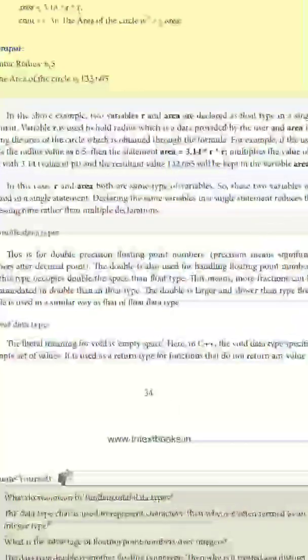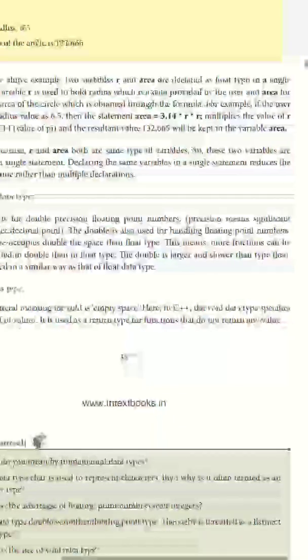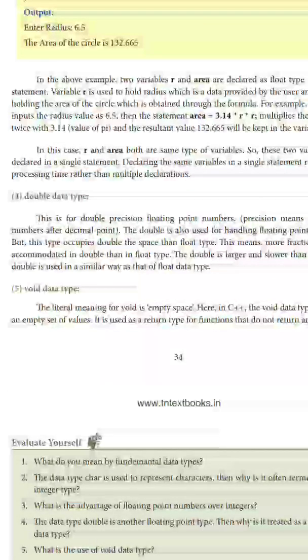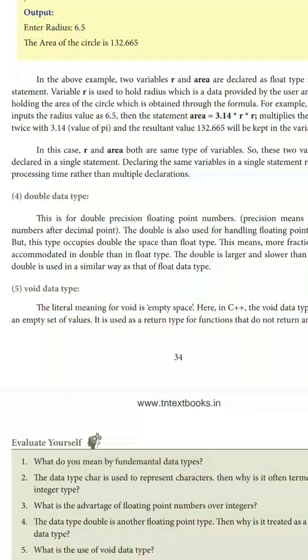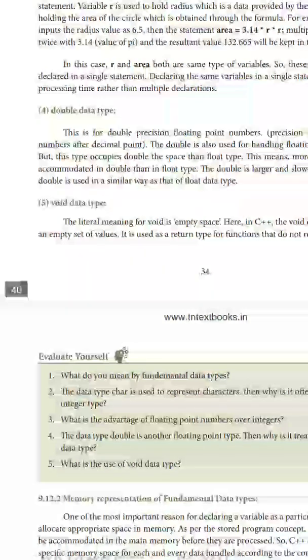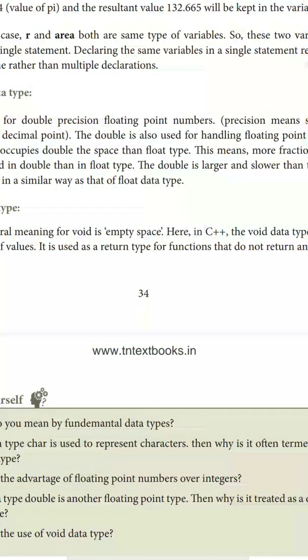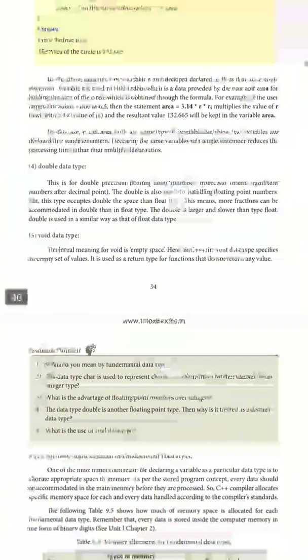If you want to store a more precise value, like 6.51416, more precise than a float value, then you can use the double data type. Next is void. Void is also a data type, but it doesn't return any space. Void means empty space. It denotes that you are using nothing. That is the use of the void statement.